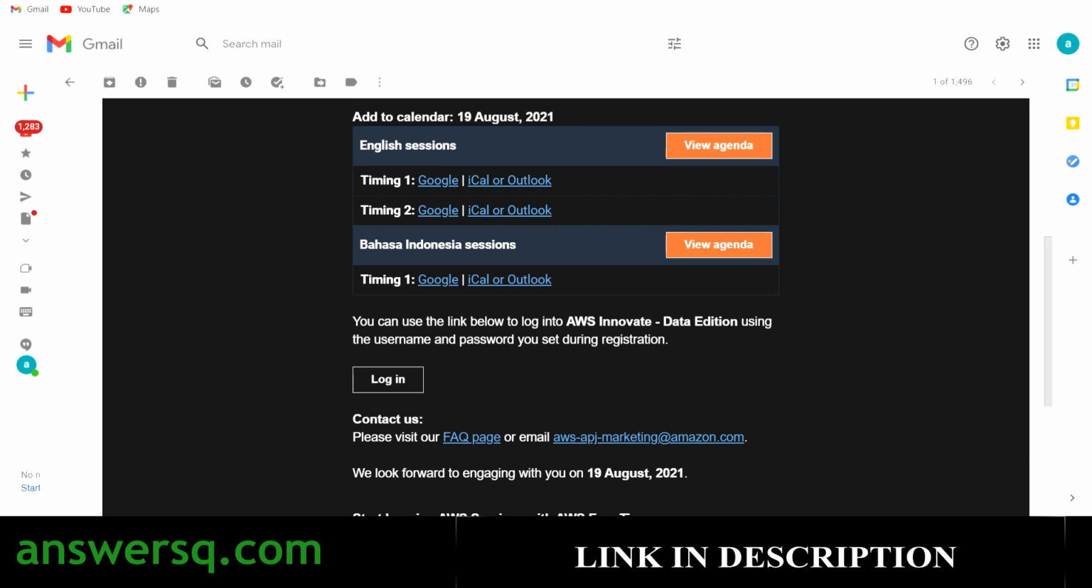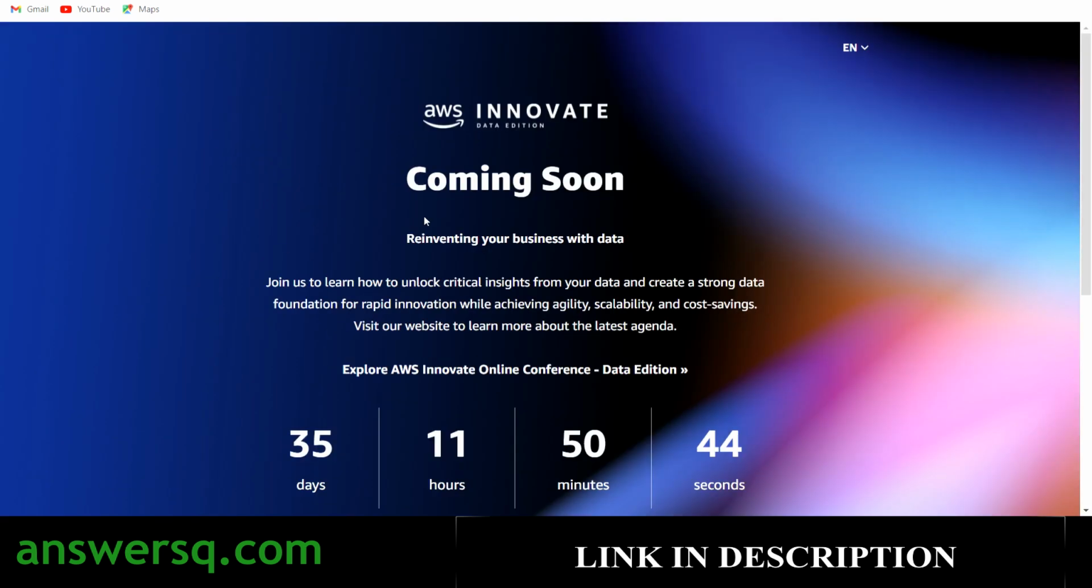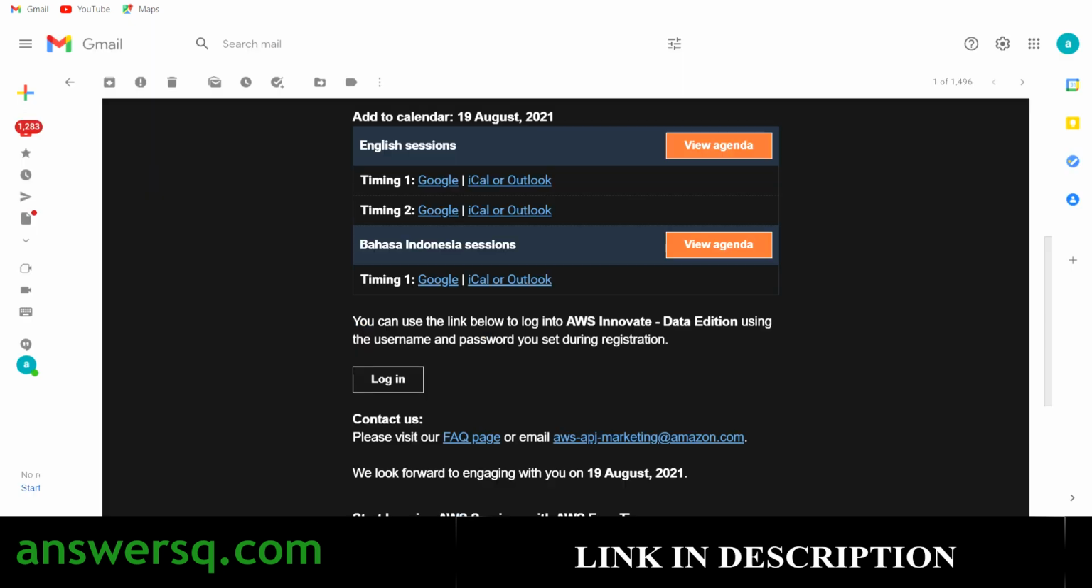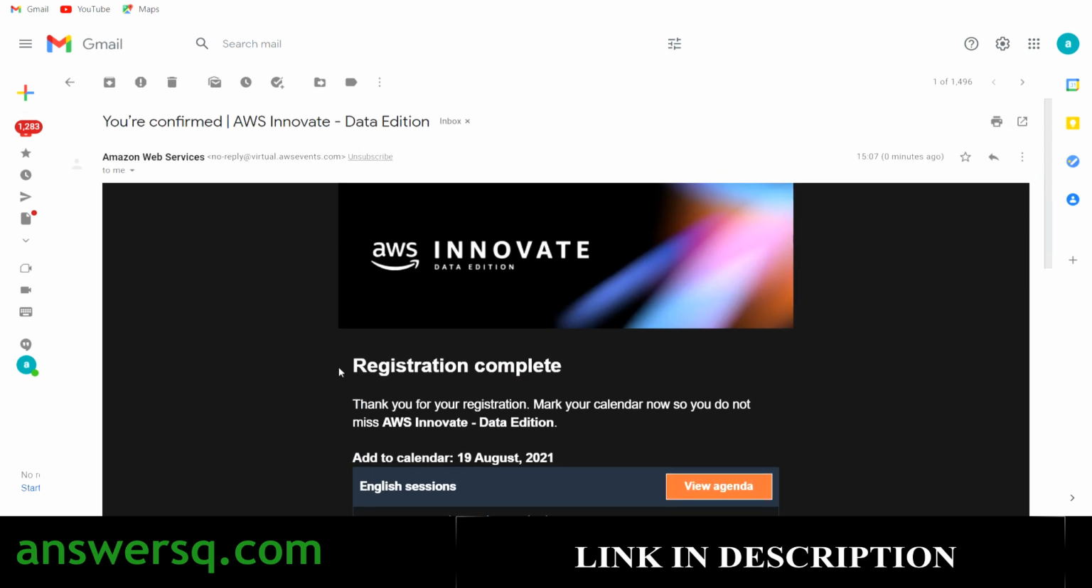Just click on this login button, and you will land on this Amazon Web Services Innovate Data Edition page. Right now it is showing as coming soon. On the mentioned date, that is August 19th, 2021, this will change, so you can simply bookmark this email, click on this login button on August 19th, 2021, and attend the event. So this is how you need to register for this AWS Innovate Data Edition and attend the program.